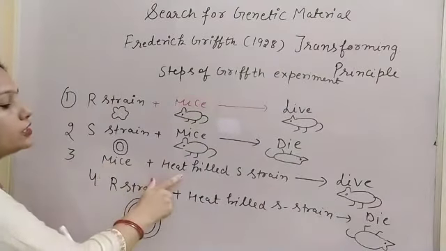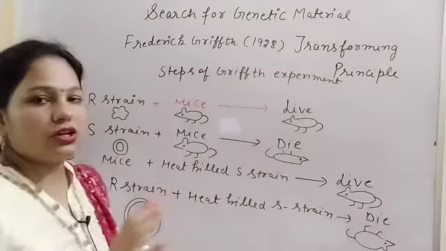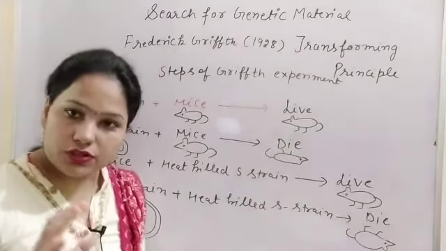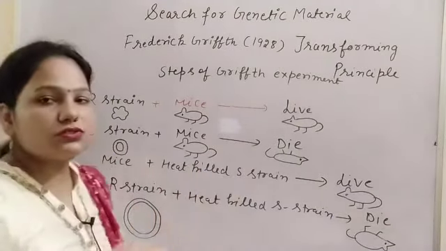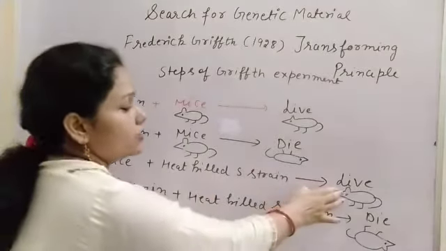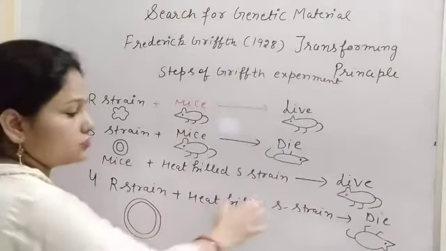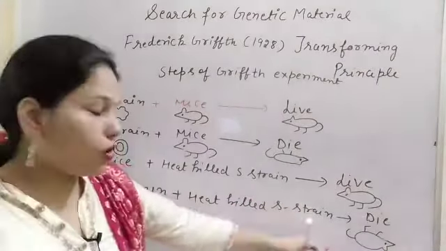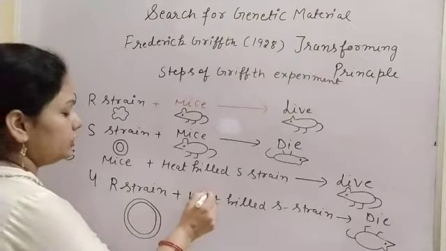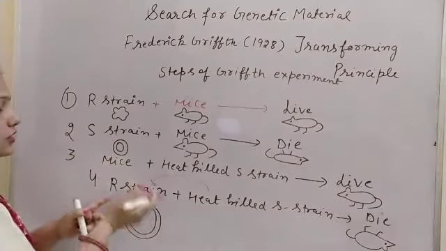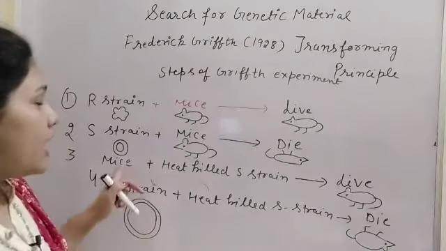Then with heat-killed S strain: generally the S strain was causing the disease, but if it is heat-killed, the property of the S strain is destroyed, and the mice lived. Then with R strain plus heat-killed S strain, the mice died, because something was transferred from the heat-killed S strain to the R strain, and the R strain changed, or transformed, into S type.